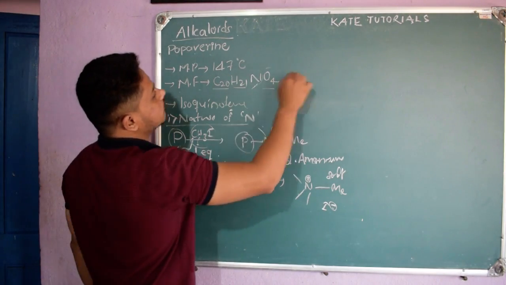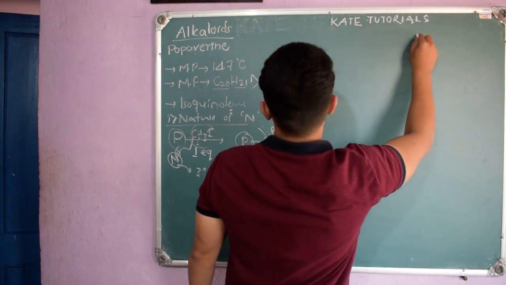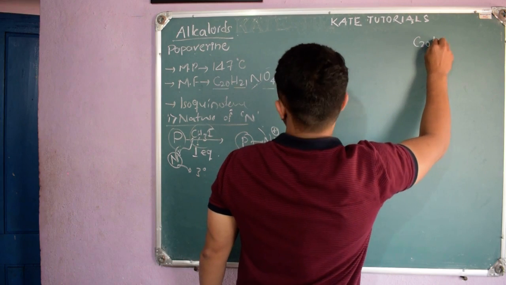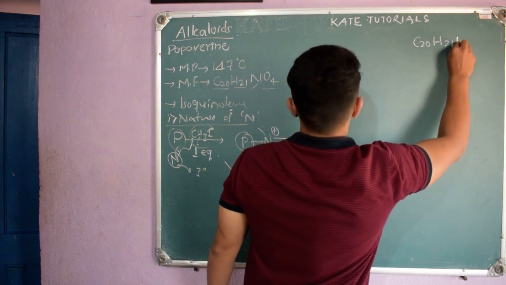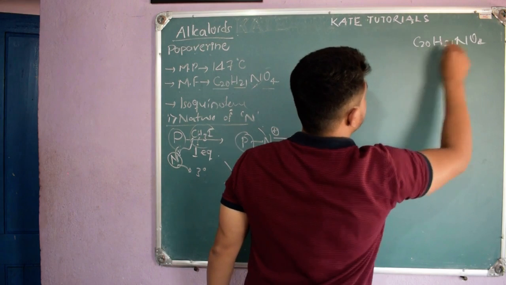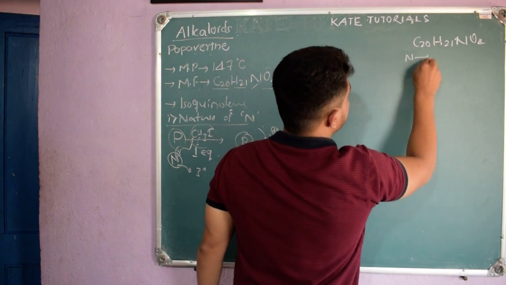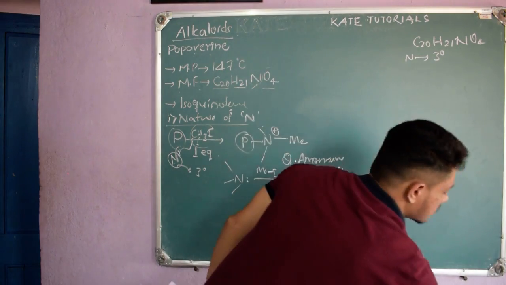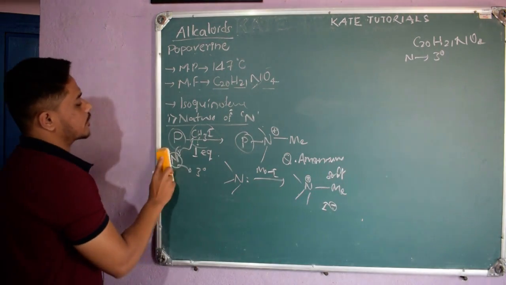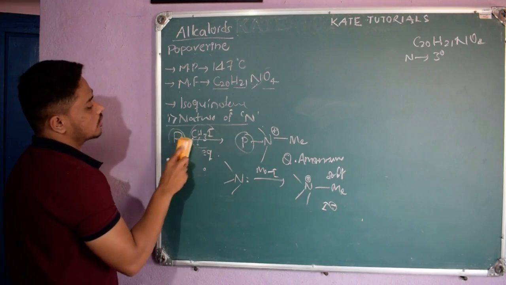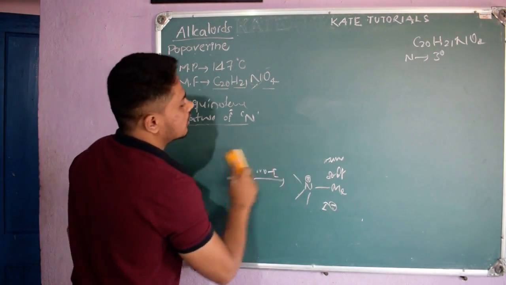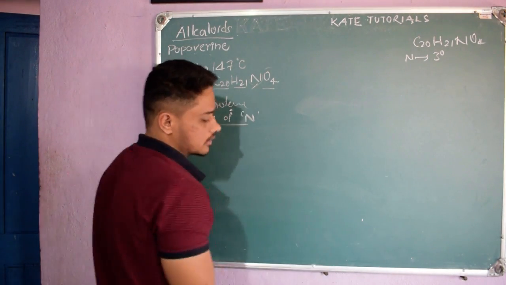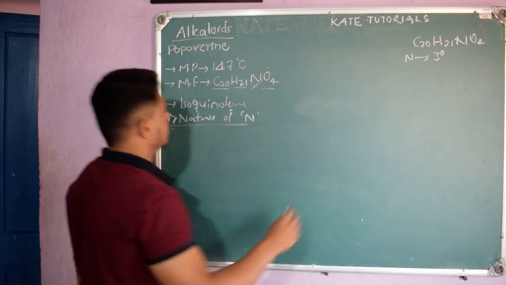So from this molecular formula, let me write it here, C20H21NO4, they found out that this nitrogen is tertiary nitrogen, right? They found this with this experiment. They took the compound and methyl iodide and got a quaternary ammonium salt, so they found out the nature of nitrogen.